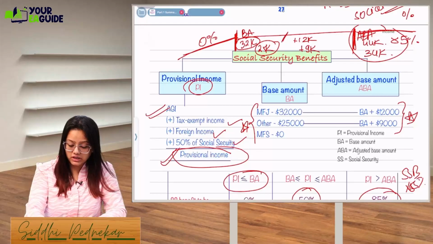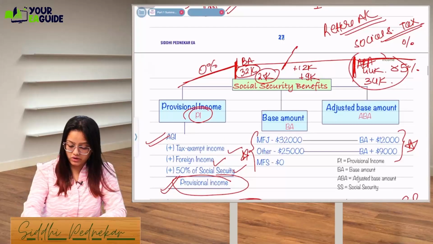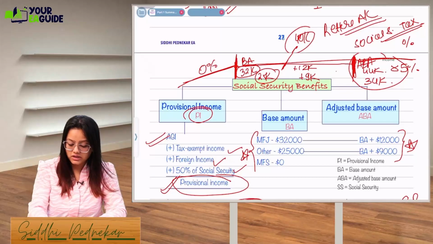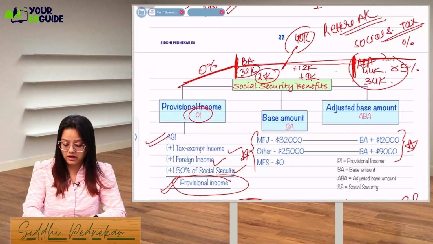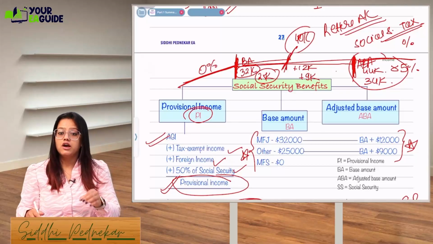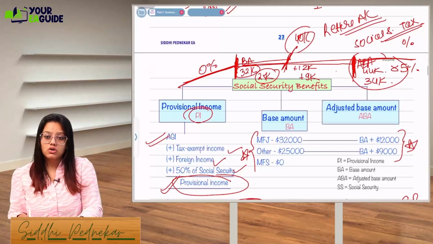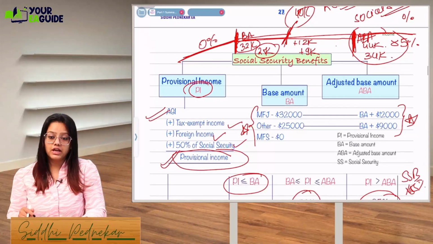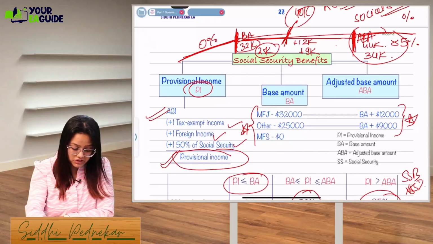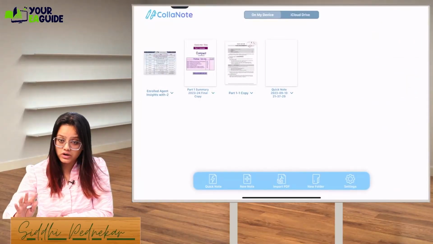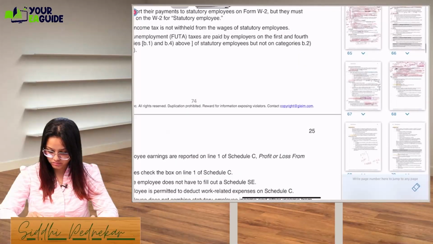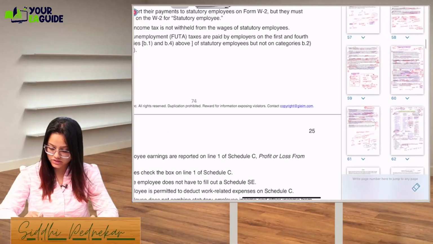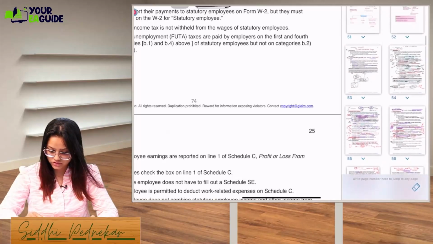Let's say my provisional income is just 40,000. Can I say it is falling somewhere between these two figures, right? Up to 32,000, 0% of SSB is taxable, but as soon as it goes above 32,000, 50% is taxable. So how are you going to calculate it? For that, we have given one note. Let me just take one example. Those who have the claim book, it will be there in that example. Sorry guys, just give me one minute. It will be crystal clear from that question.